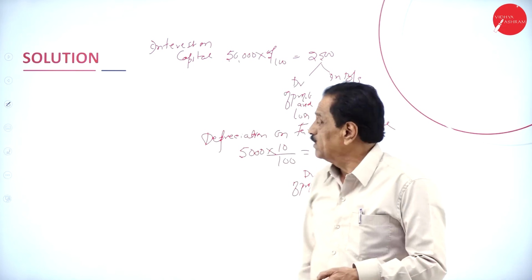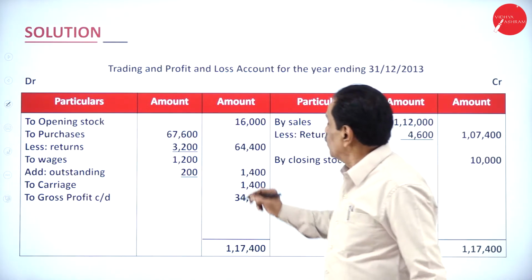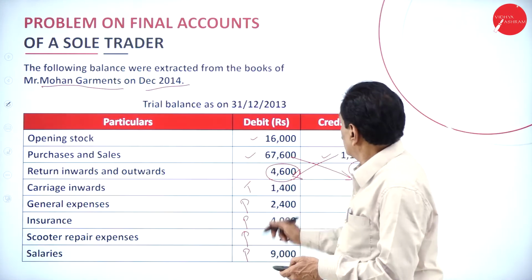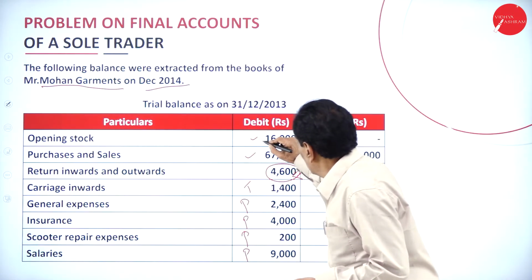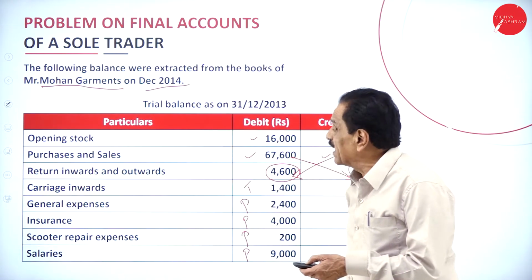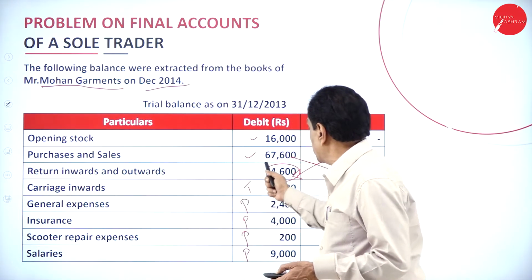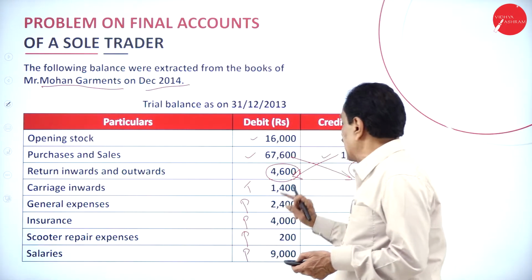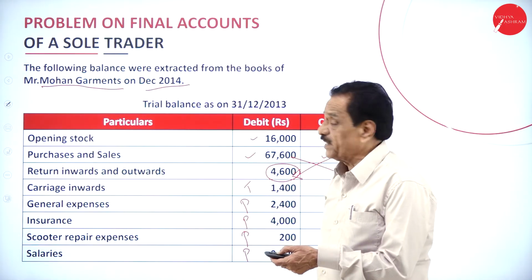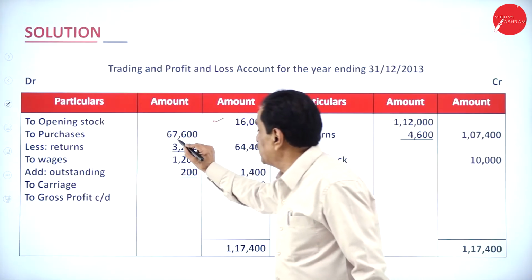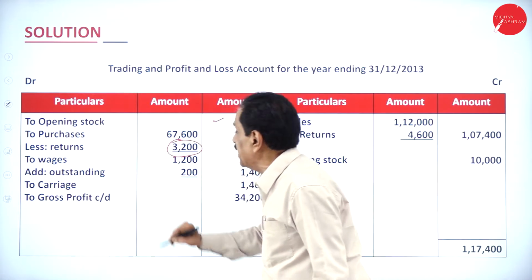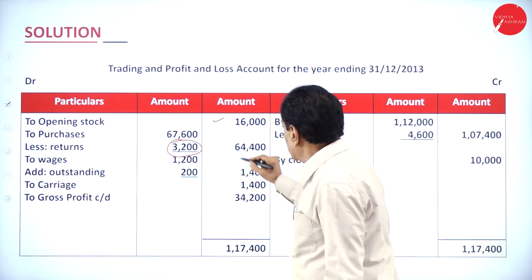We'll go to the problem now. Your opening stock is 16,000. See the question. What's your opening stock? 16,000. So it will come in the trading account credit side. Then look at purchases 67,000 minus 3,200 and carriage inward is 1,400. You see that? Your purchase is 67,000. How much return? 3,200. It is written outward. What's the real purchase?